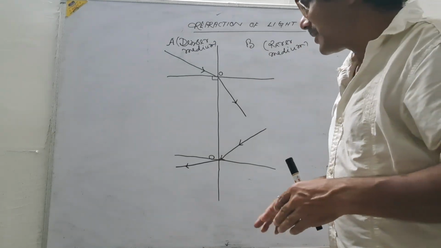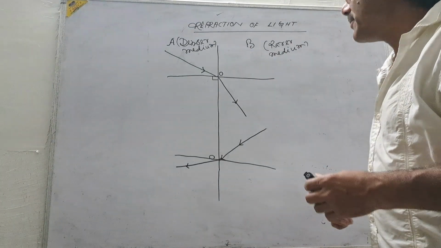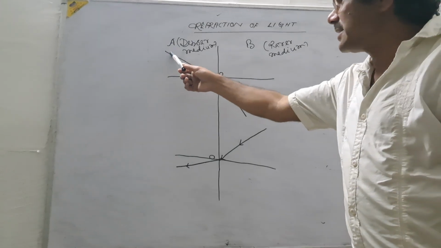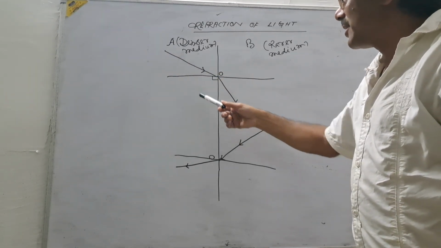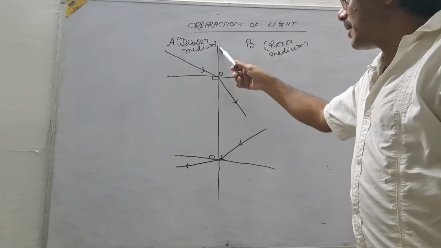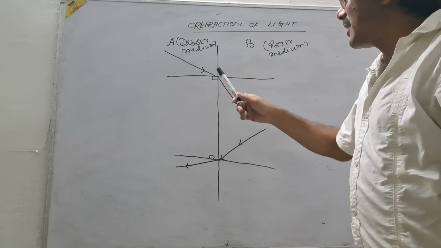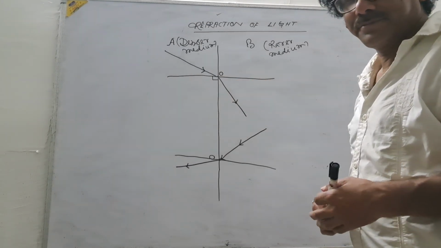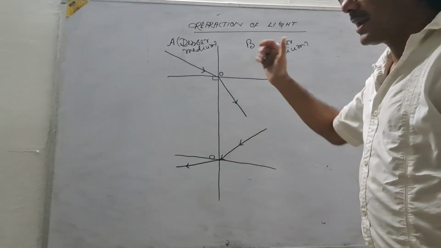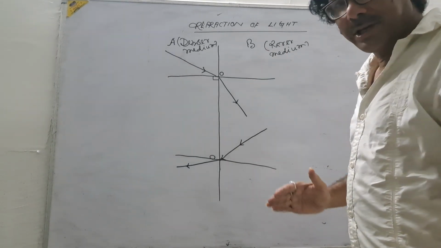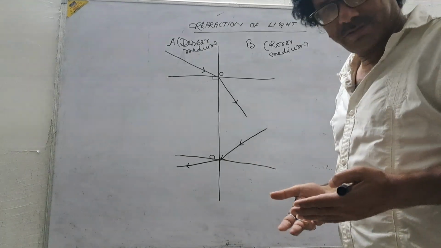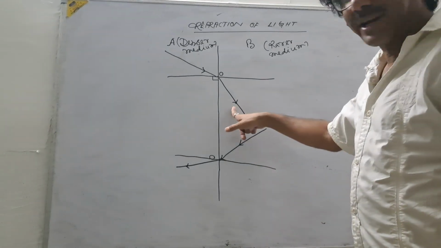Okay, we have learned the refraction of light, and now you see, this is incident at the boundary. The ray which is incident at the boundary separating two media is called the incident ray, and the ray in the second medium with its changed direction is called the refracted ray.